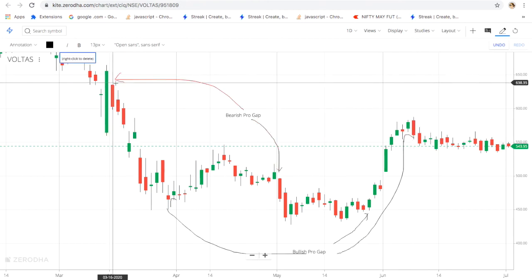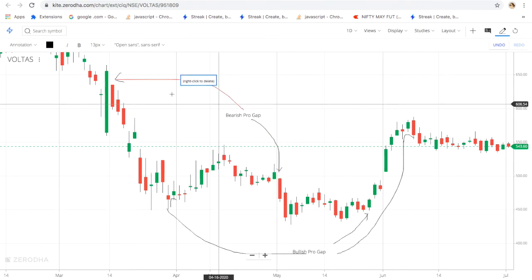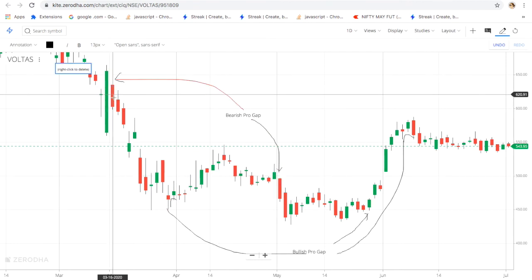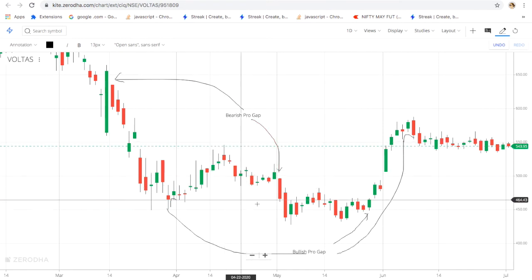Close is here, open is below the previous close, and on that day we have a bearish candle. We are going to trade on that same day when the pro gap is created. How to trade, we will see in the next video.